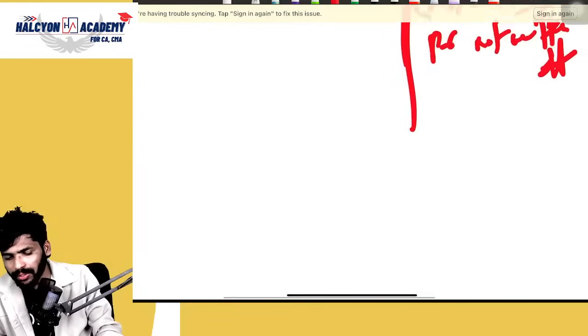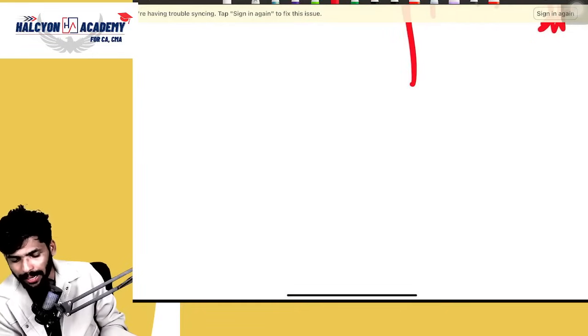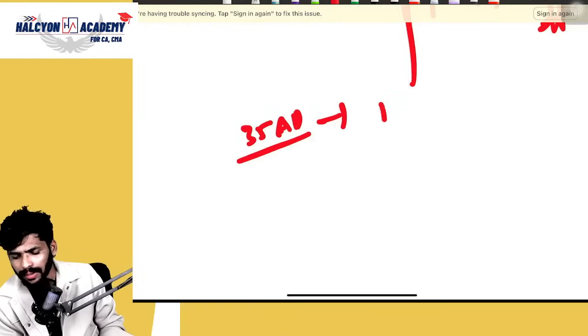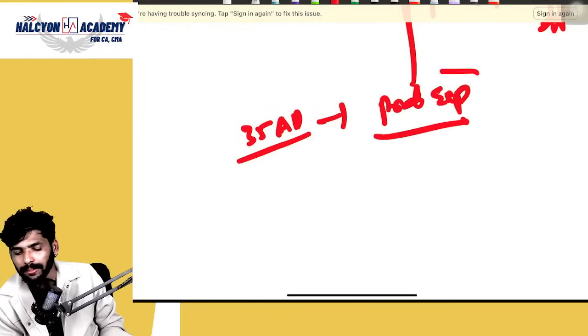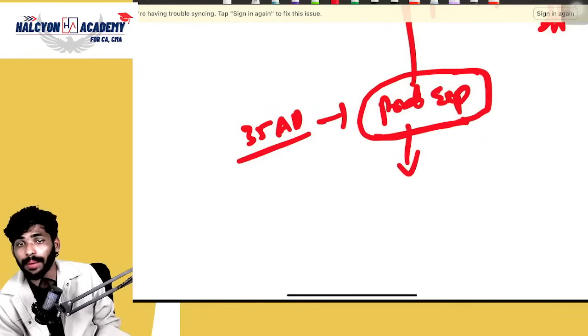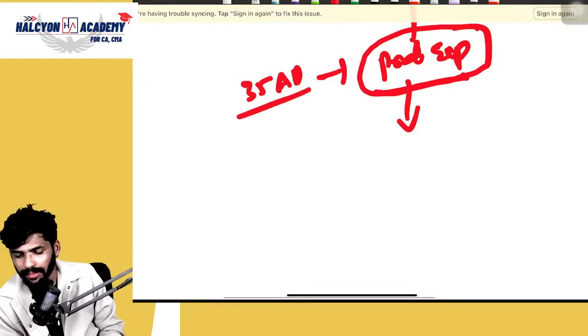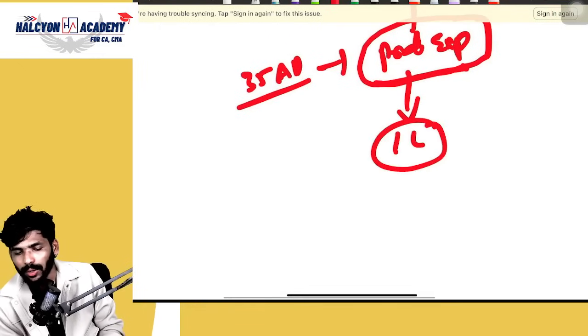Suppose, for example, I will give the best example. As per Section 35AD, I think so. What is that? Preliminary expenses. As per the Income Tax Act, I am saying, preliminary expenses should be allowed as a deduction over a period of 5 years. Suppose, for example, the preliminary expense total amount is 1 lakh.